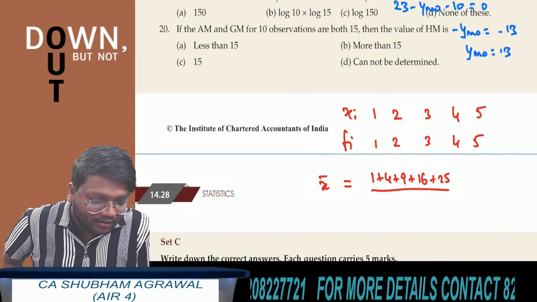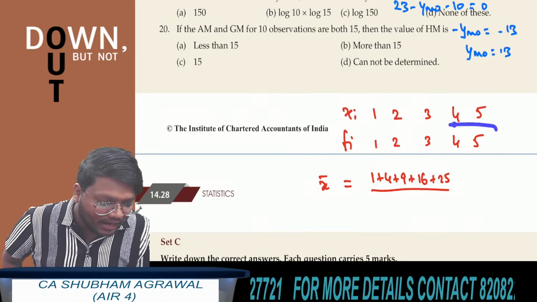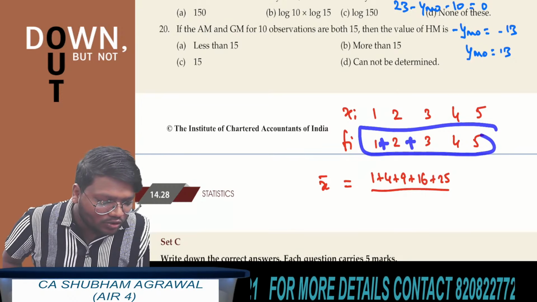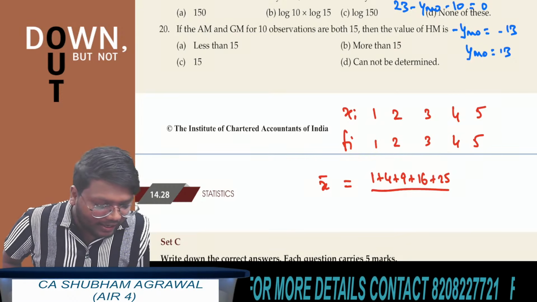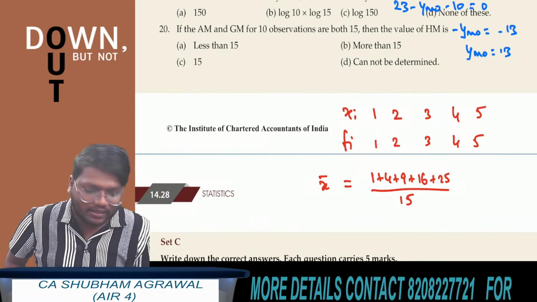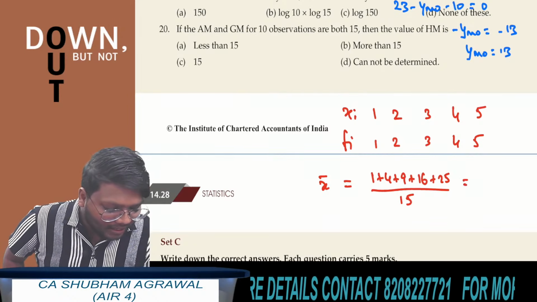Okay, capital N. Capital N means what? Summation of frequency. Add all these frequencies. 1 plus 2 plus 3 plus 4 plus 5. What you are getting? 15. Correct? Okay. Tell me what is the final answer.